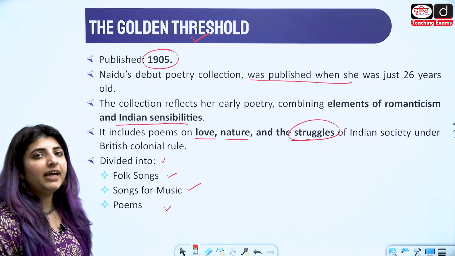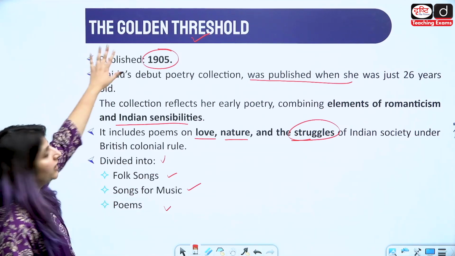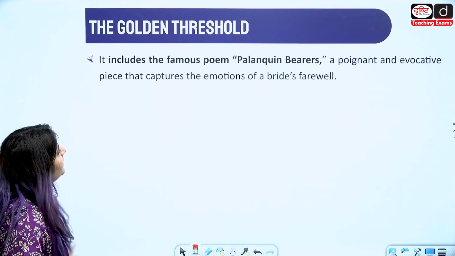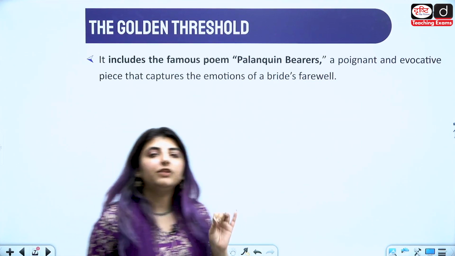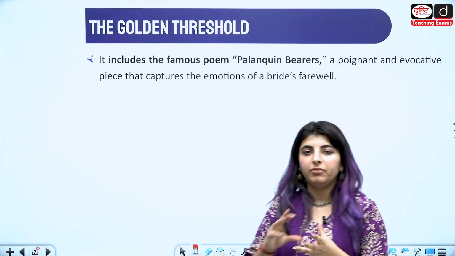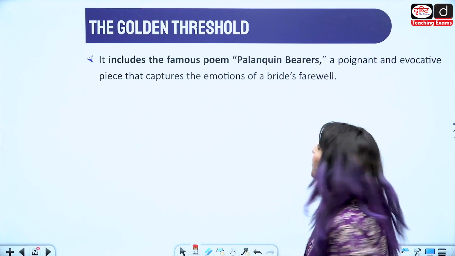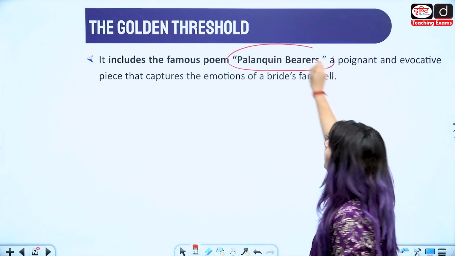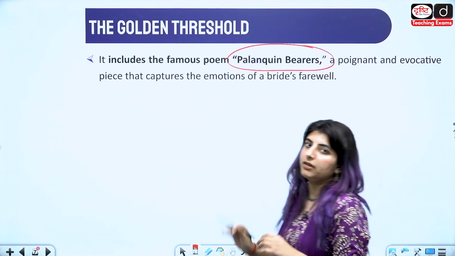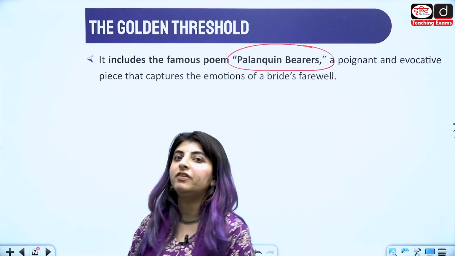One important fact about The Golden Threshold is that it has a very famous poem from which quotes have been asked in your NET examination. I will be reading the poem with you all here. The Palanquin Bearers has been asked from this particular collection, The Golden Threshold.